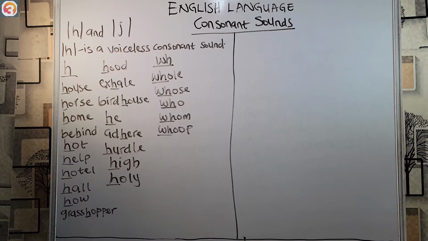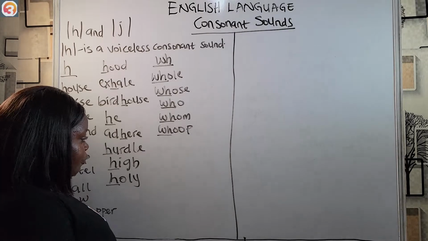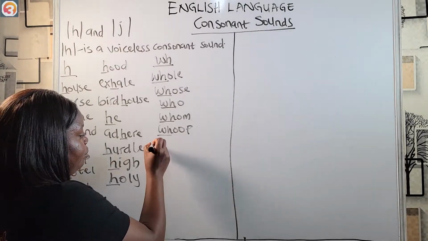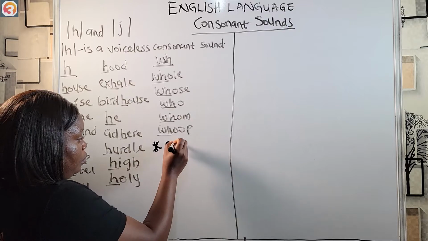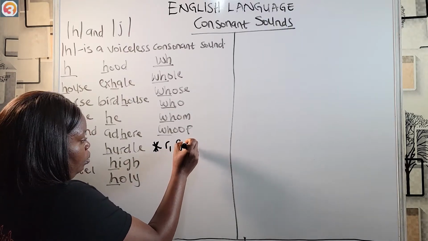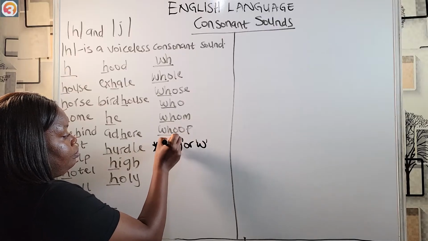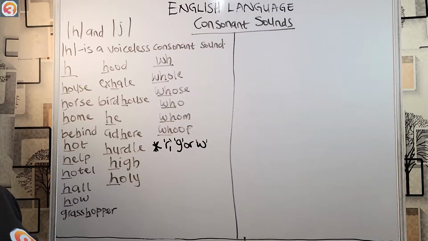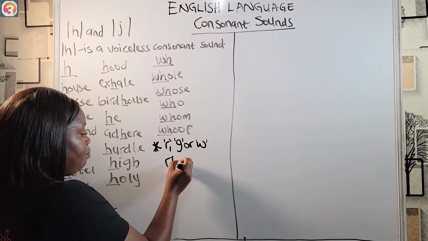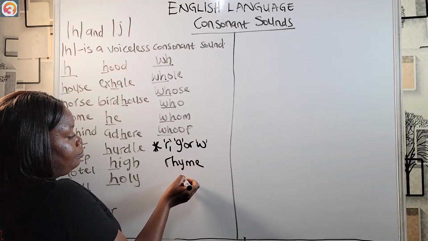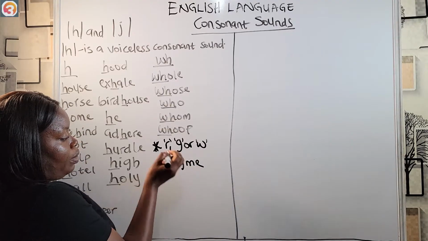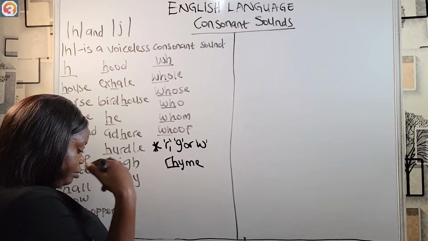Now, consonant sound H is not pronounced if it comes after R, G, or W sometimes. Mostly at the beginning of words, for example, rhyme. What we have here is the R sound.